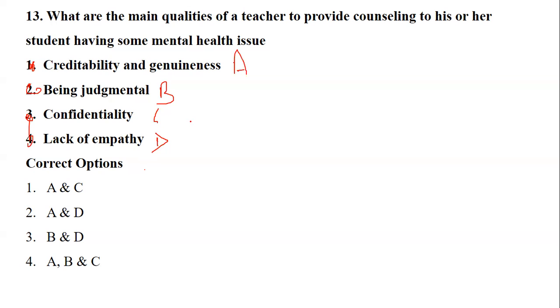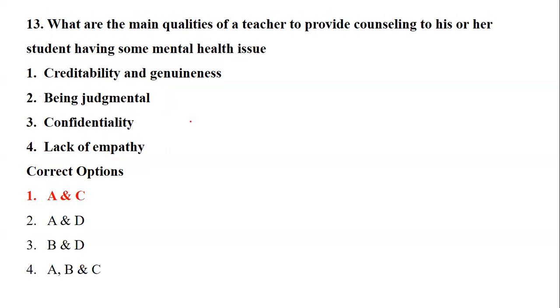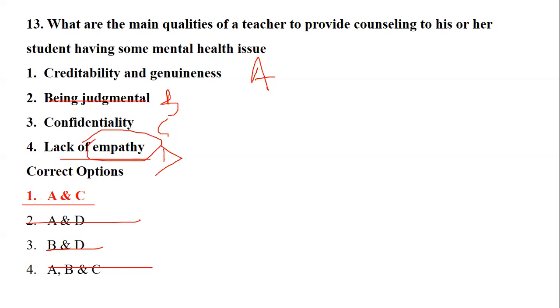The right answer is option number 1, that is A. This is B, this is C, this is D. Being judgmental, B, is obviously an odd man out. Lack of empathy means lack of understanding, so D is also an odd man out. So your right answer is genuineness and confidentiality, which will really work out for counseling in order to deal with students who are having mental health issues.